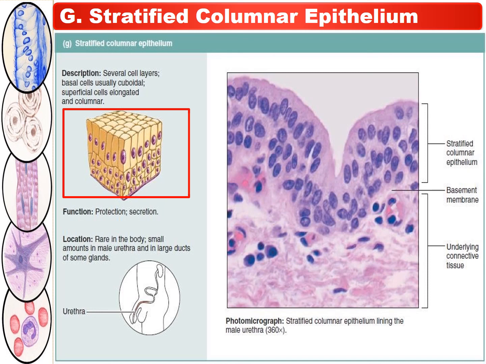And we will talk about the location. The location is rare in the body, but a small amount is there in the male urethra and in large ducts of some glands.